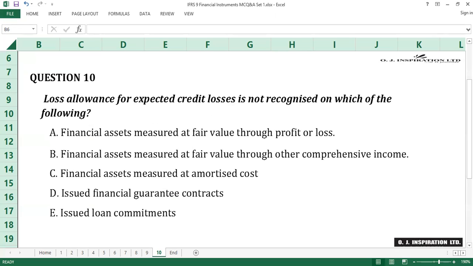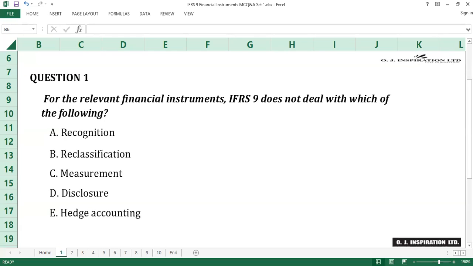Time up. We proceed to review the answers. Question number 1. The answer to question number 1 is D. Disclosures. IFRS 9 does not deal with disclosures on financial instruments. It deals with the recognition,